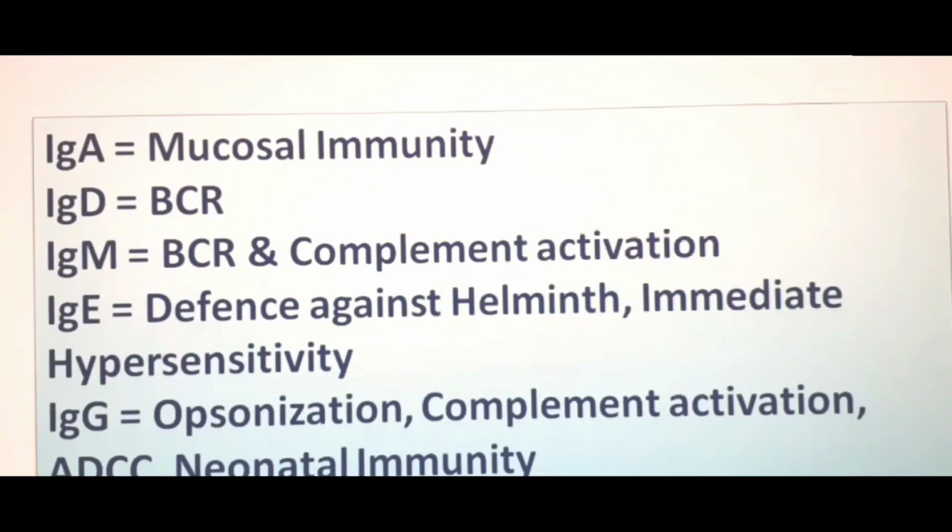It can generate immediate hypersensitivity like allergy, hay fever, hives, asthma and eczema. IgG antibody has many different functions like opsonization, complement activation, ADCC, neonatal immunity. In my different classes, I have explained what is opsonization and what is complement activation. ADCC means antibody dependent cell mediated cytotoxicity.